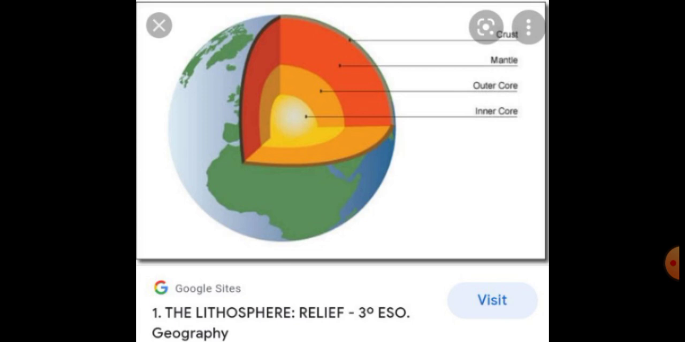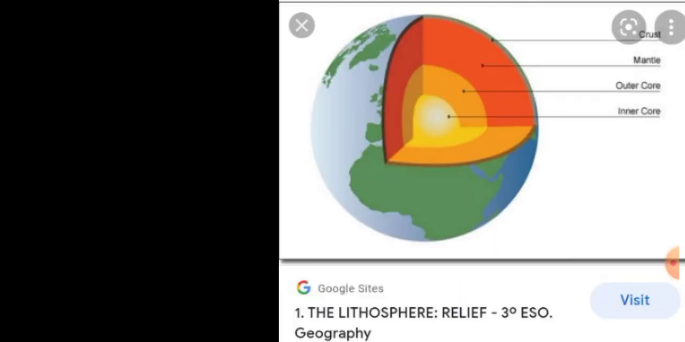Lithosphere is the solid outer part of the earth consisting of the crust and upper mantle. It includes the upper portion of the mantle and the crust, the outermost layer of the earth's structure.